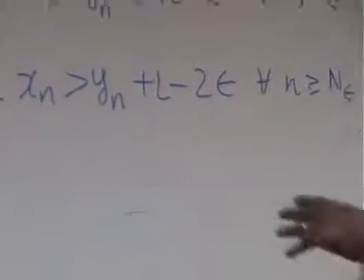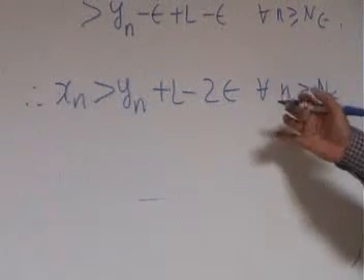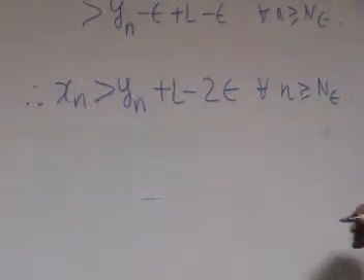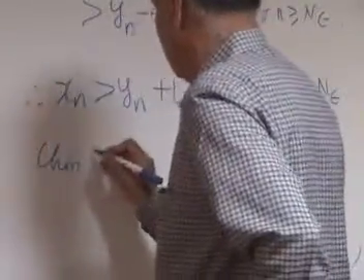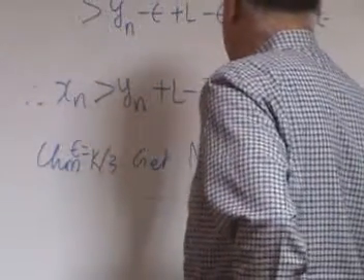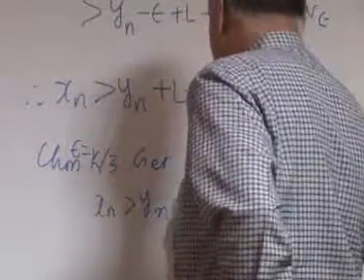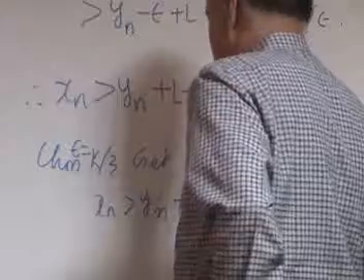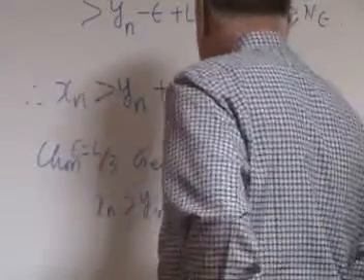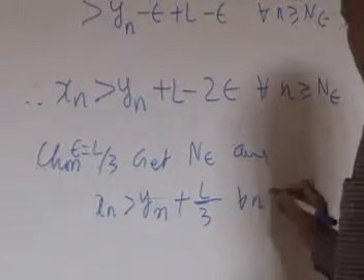So beyond a certain stage, whatever epsilon you choose, this will happen. Now I am going to choose my epsilon as L by 3. So choose epsilon L by 3, get N epsilon and x_n greater than y_n plus L minus 2L by 3 for every n.